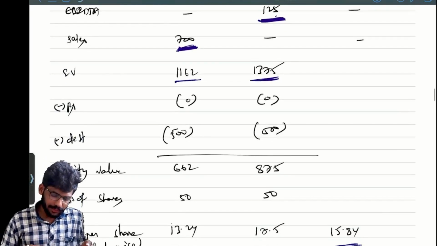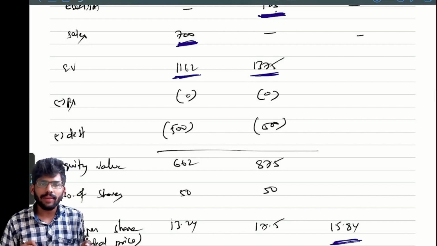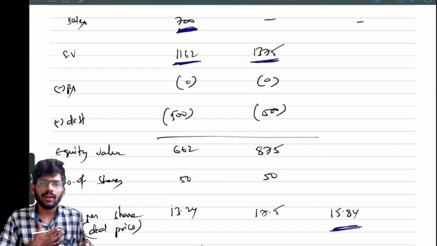Come to here. Enterprise value. This is the total value. If we have any preferentials, we need to reduce. If we have any debt, we need to reduce. Then we will get the equity value. I want equity value only. Correct or not? I am talking about the market value of equity share only, not preferential.